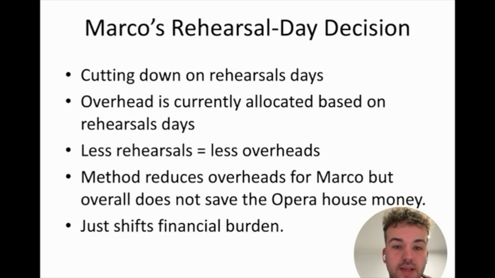What's important to note is that the total production costs for the opera house stay constant at about €4.37 million. The accounting method doesn't actually save money overall, it just shifts who carries the overhead burden. For Marco, that shift frees up funds that he can then direct to hiring more prestigious artists and therefore increasing the show's appeal without breaching the budget.